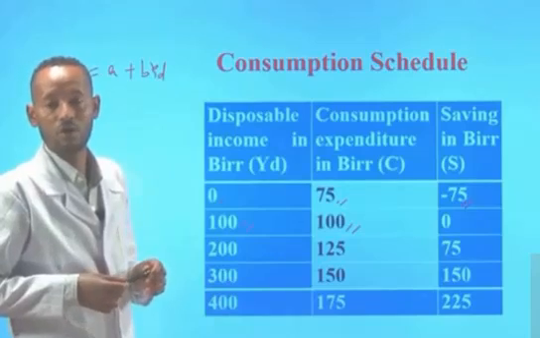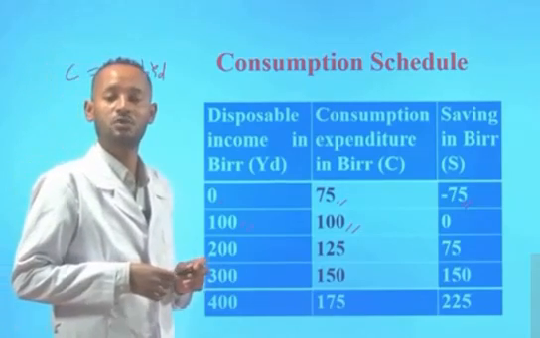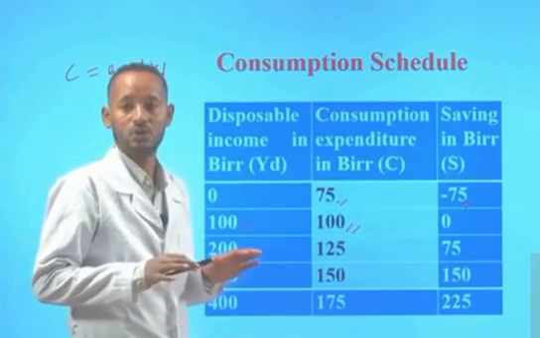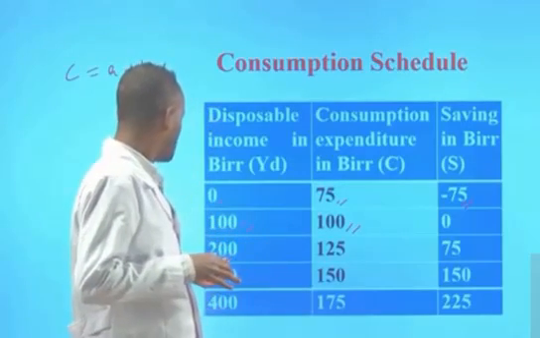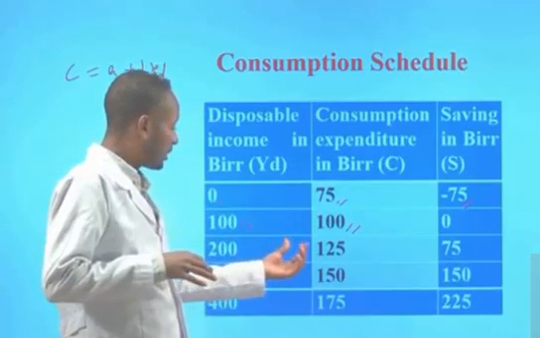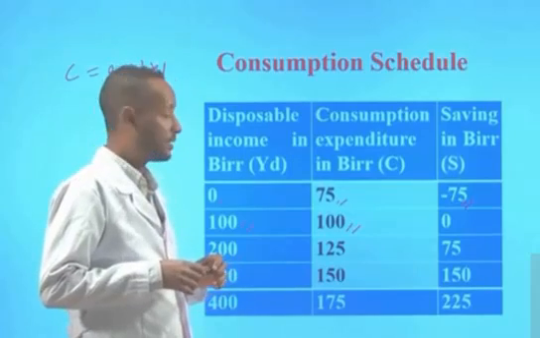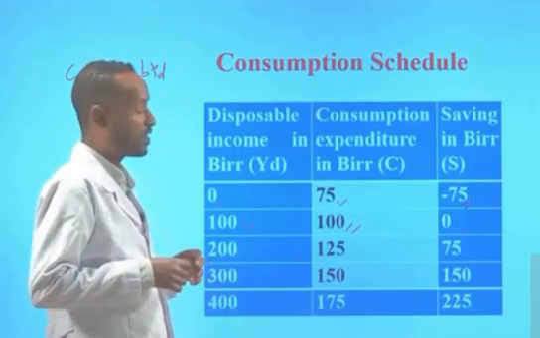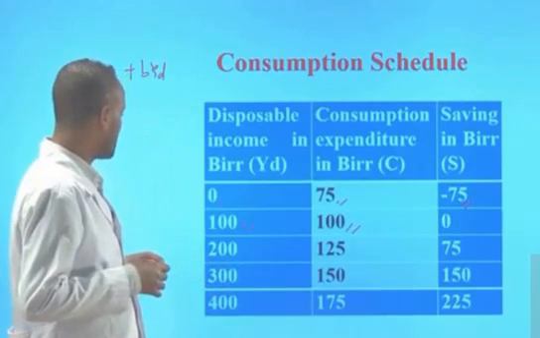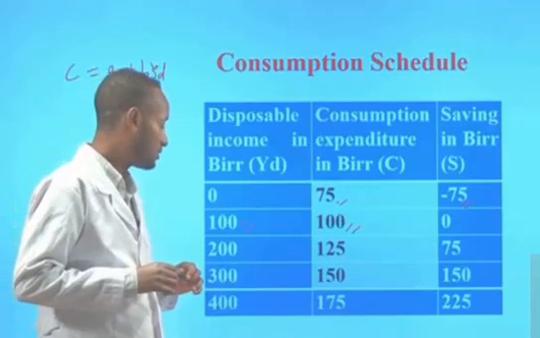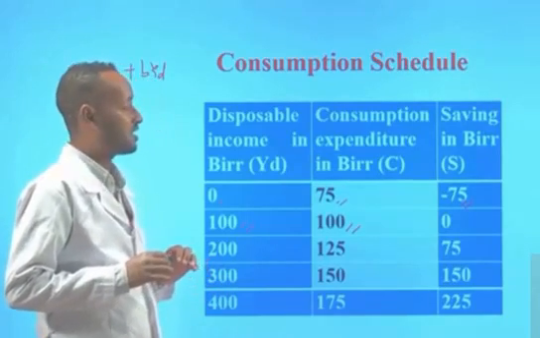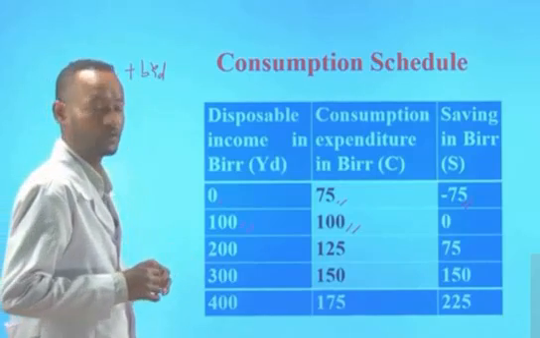Saving is the portion of a household's income that is not consumed, or simply, anything that is not consumed is saved. When disposable income is 300 birr, total consumption expenditure is 150 birr, and the total saving is 150 birr. When disposable income is 400 birr, total consumption expenditure is 175 birr, and the saving of this household is 225 birr.